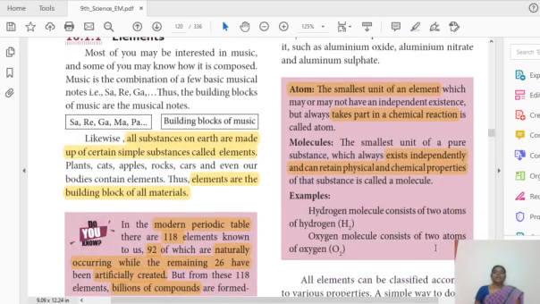Okay, so examples for molecule: hydrogen molecule. It consists of 2 atoms of hydrogen, H2. If we say hydrogen molecule, this is how we have to write it, H2. Okay, so if we say oxygen molecule, it is O2. So keep it in your mind. It consists of 2 atoms of hydrogen, 2 atoms of oxygen. Now if we say copper, it contains only 1 atom of copper, it will be Cu. Okay, keep it in your mind.